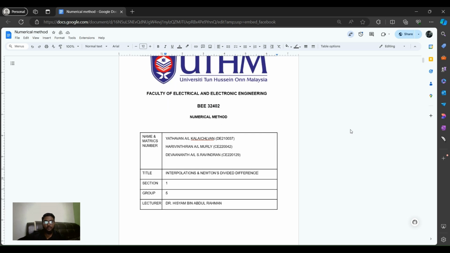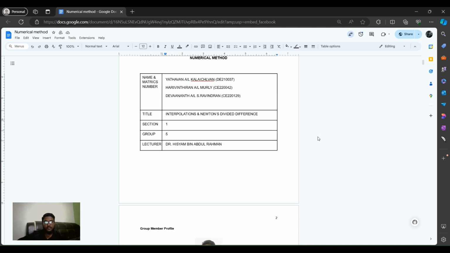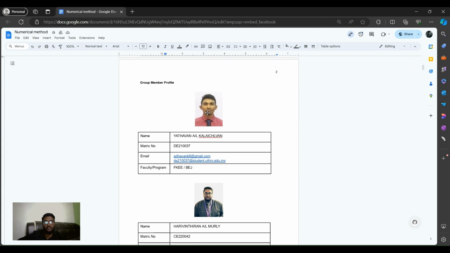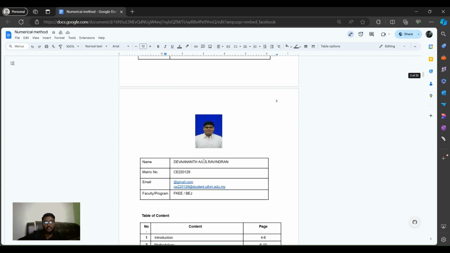So we are from Group 5 and for the numerical method final project we did interpolation Newton divided difference. So these are my group mates: Yadavan Analaki Kalichelvan, Devanath Ananarki S. and Ravindran.